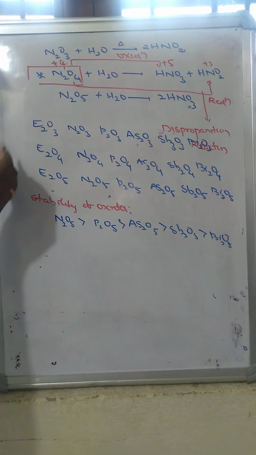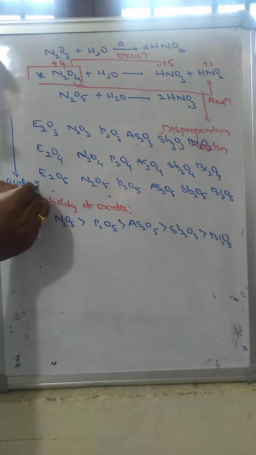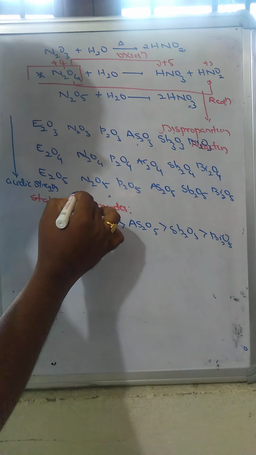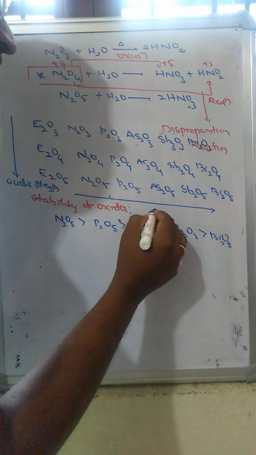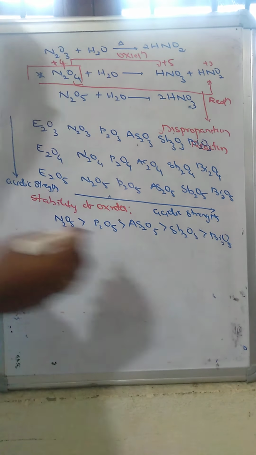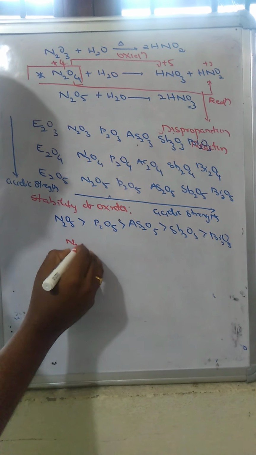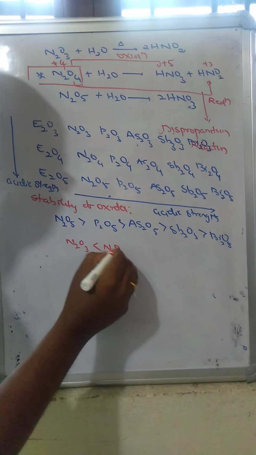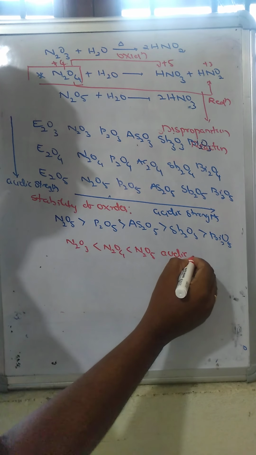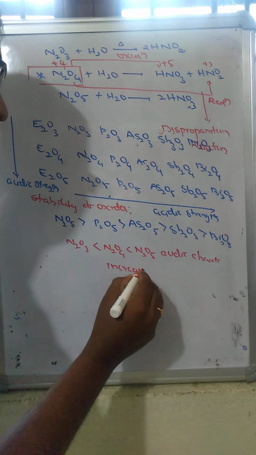So if you see these oxides, from top to bottom the acidic strength increases. From left to right, the acidic strength of these oxides decreases. So as an acidic nature, nitrogen pentoxide is more acidic than nitrogen trioxide and nitrogen tetroxide, due to the increasing oxidation state of the central element.